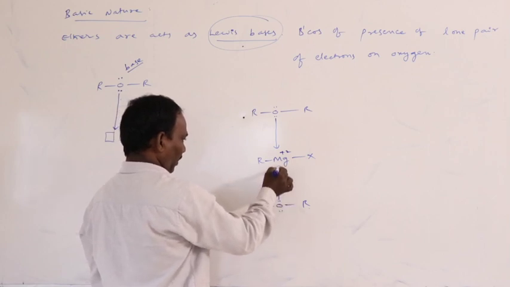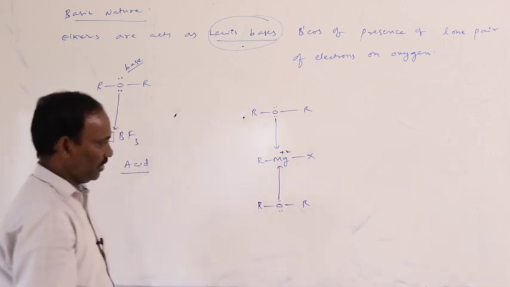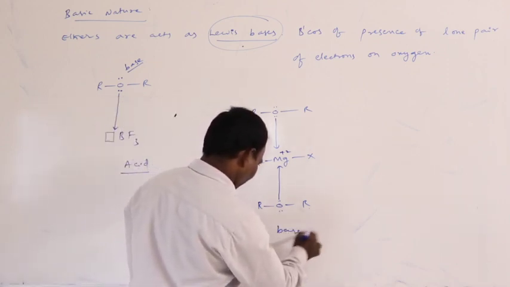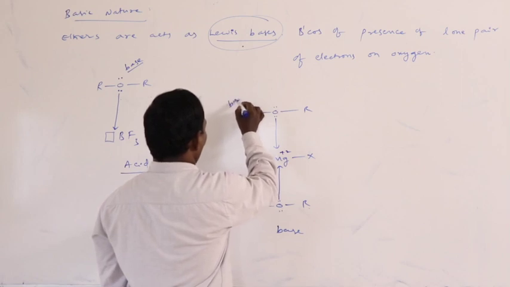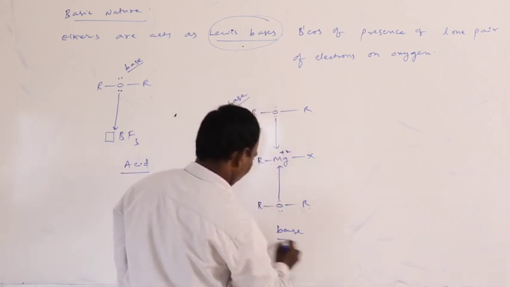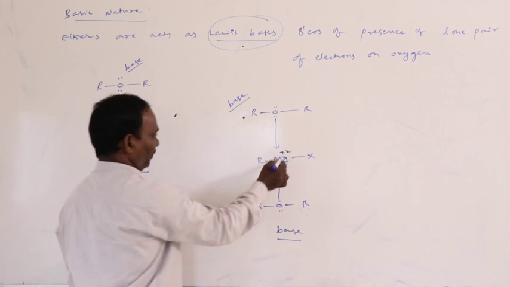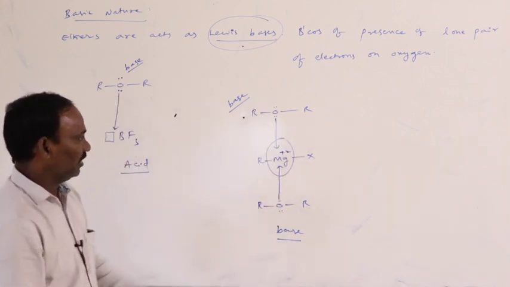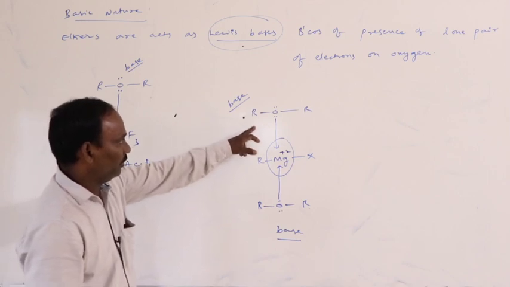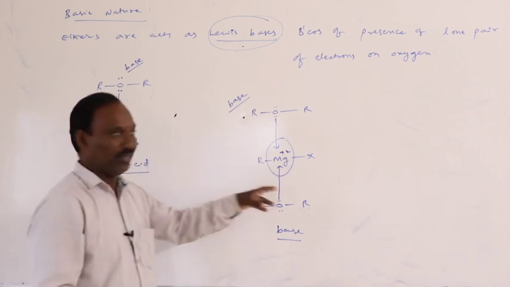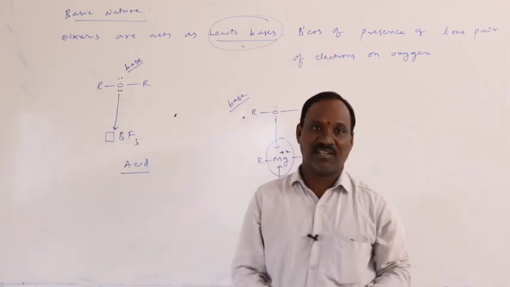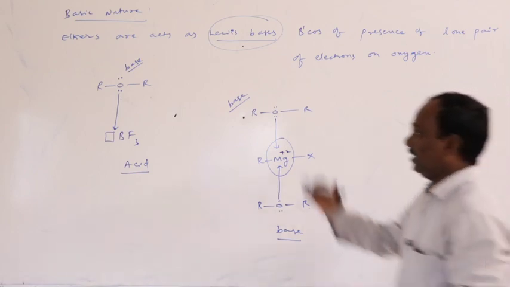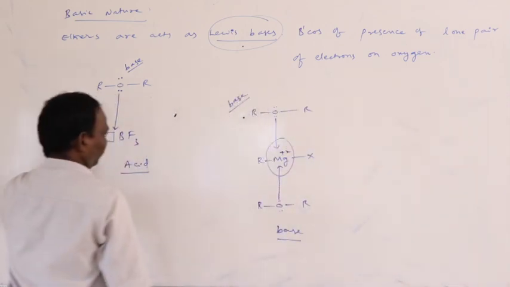Here also it donates a pair of electrons to magnesium. In these cases, ether acts as a Lewis base, but magnesium acts as an acid. Ether acts as a base because of the presence of a lone pair of electrons on ether oxygen, or ethereal oxygen. Okay, it is about basic nature.